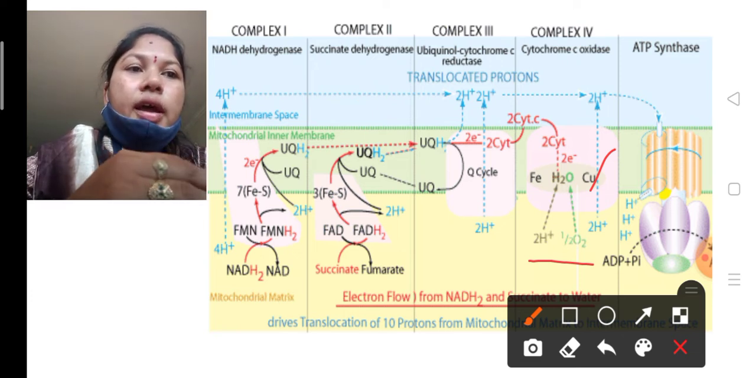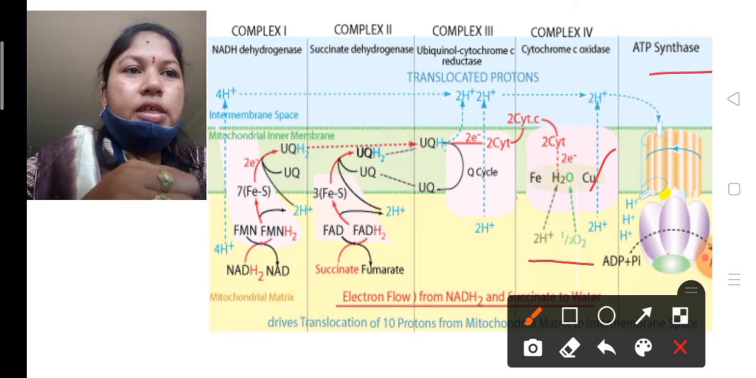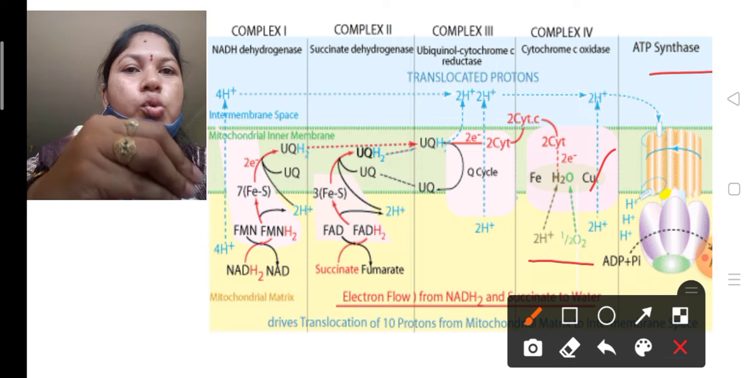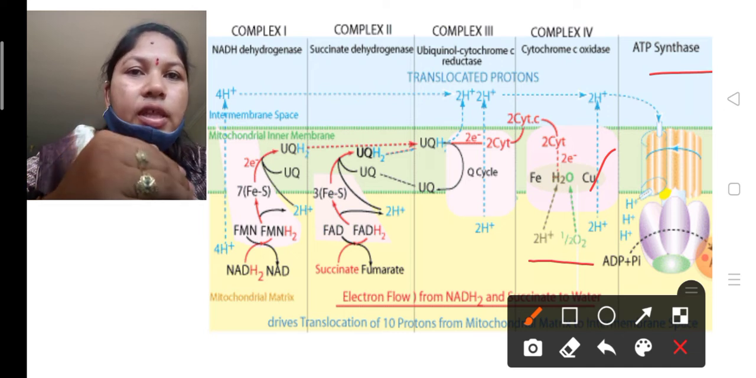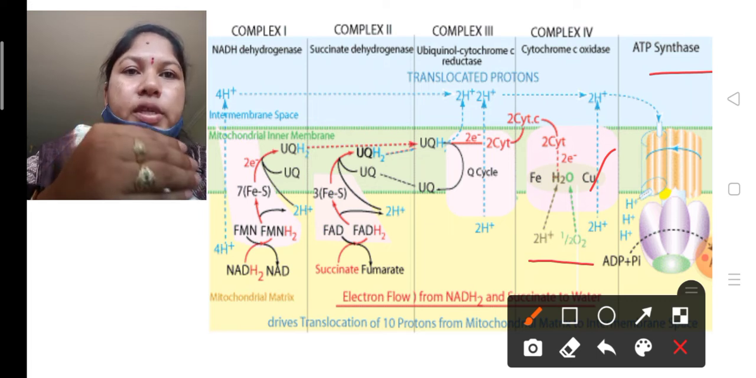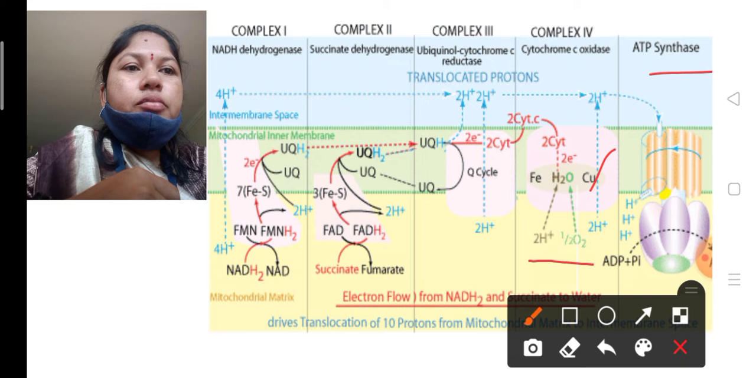So at that time, complex 5, see here, is called ATP synthase. Only with the help of ATP synthase are the protons moved from the intermembrane space to the matrix. Is it clear? ATP synthase is called the coupling factor. With the help of the coupling factor, the protons present in the intermembrane space slowly move towards the matrix through ATP synthase. Always the ATP synthase carries only 2 protons.